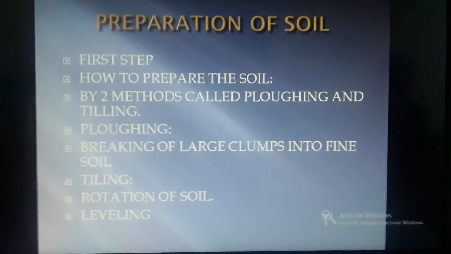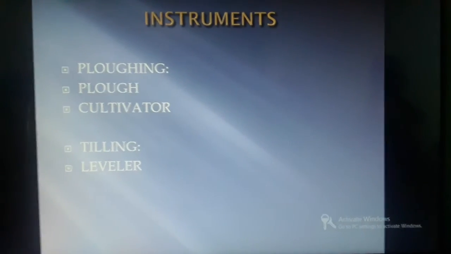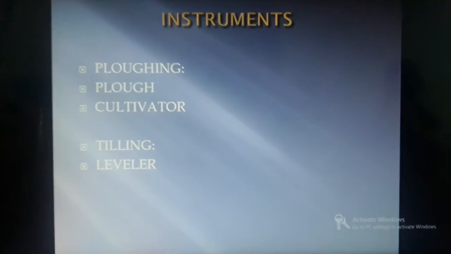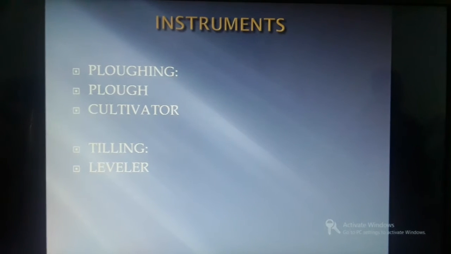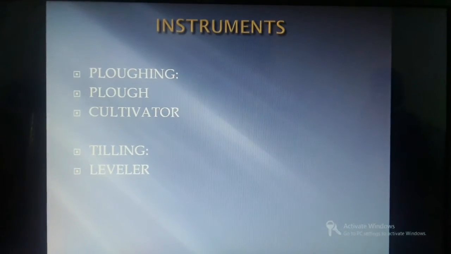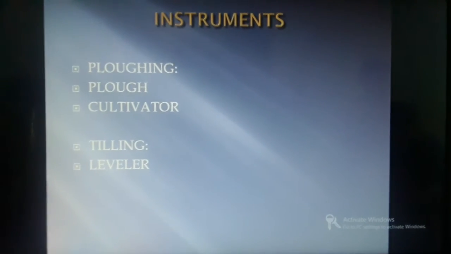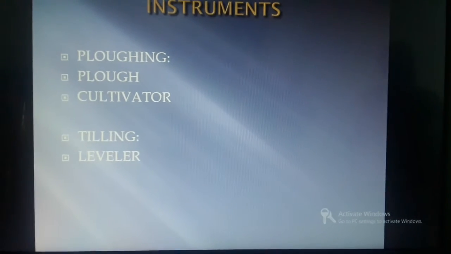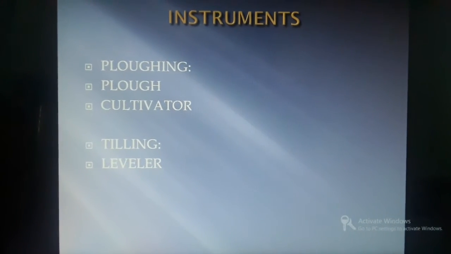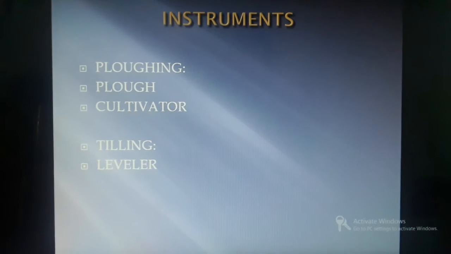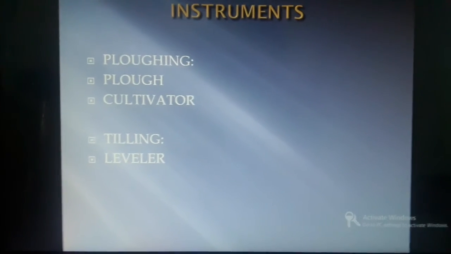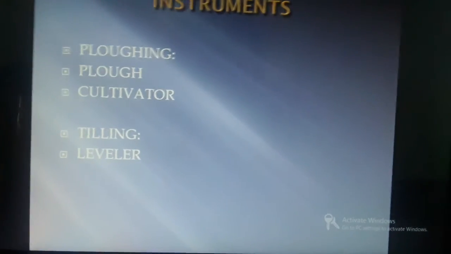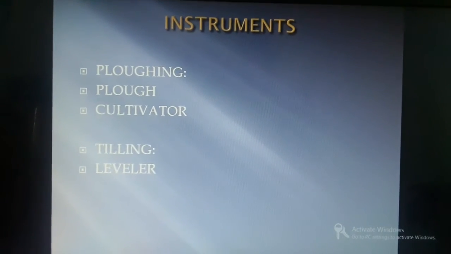So next we are going to learn about the instruments used in these two. For ploughing we use the plough and the cultivator. So it's the easiest way to remember. For ploughing we use the plough and also an instrument called the cultivator. And for tiling, as I said, the two processes in tiling are rotation of soil and leveling, and the instrument is called a leveler. So next let's move on to the next thing, sowing.